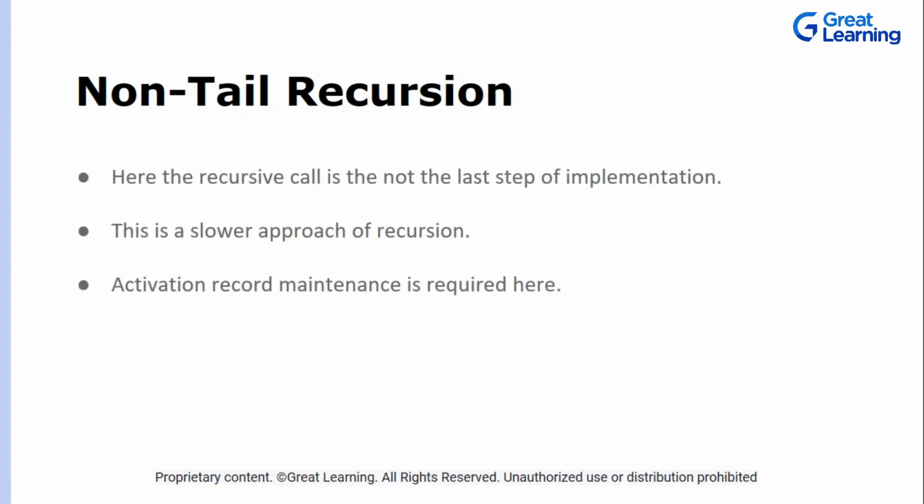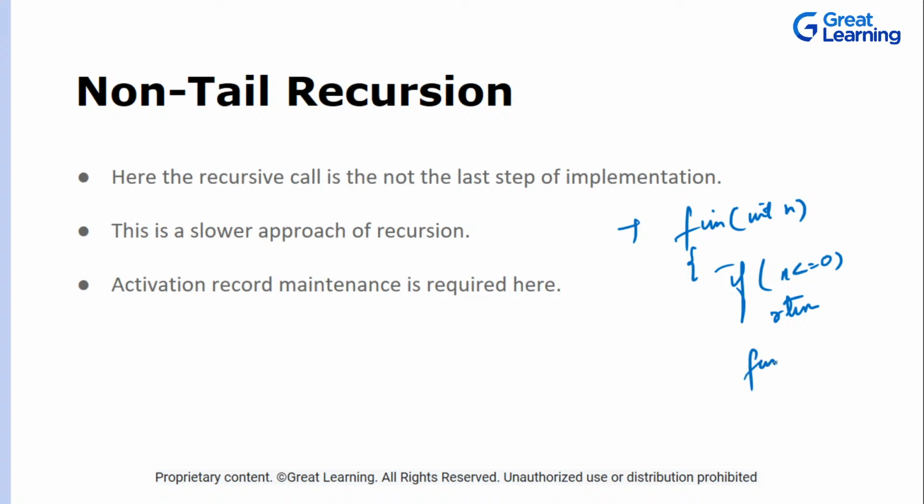Now if we have a scenario wherein the recursive call is not the last step, again the same algorithm, right? You have function int n. I will change one single statement, that's it. If n is less than or equal to 0, please return, else whatever you want to do.